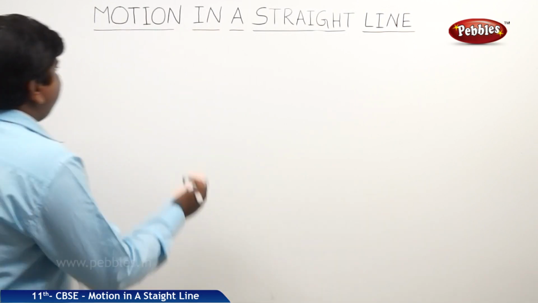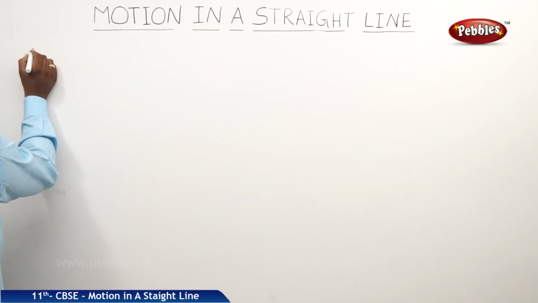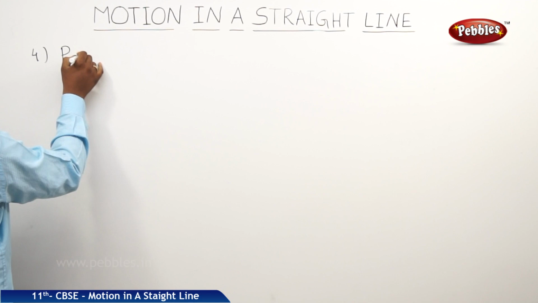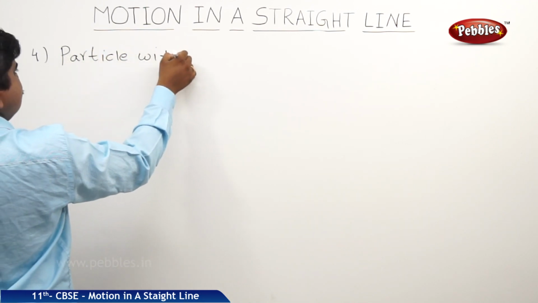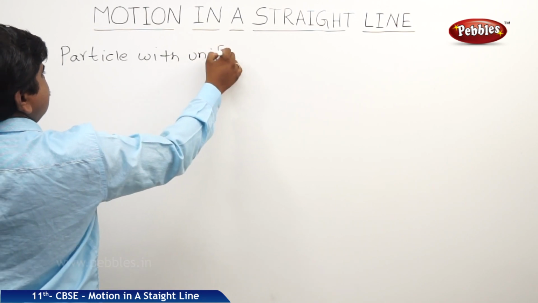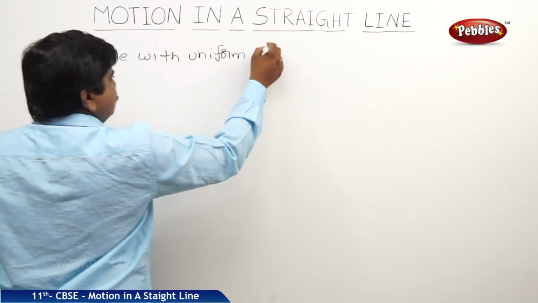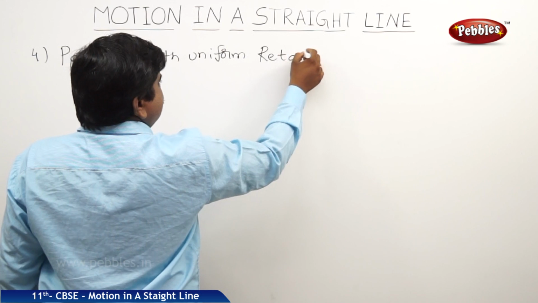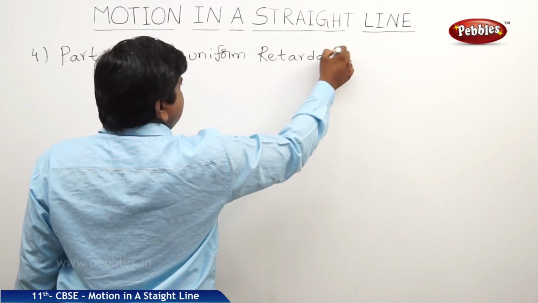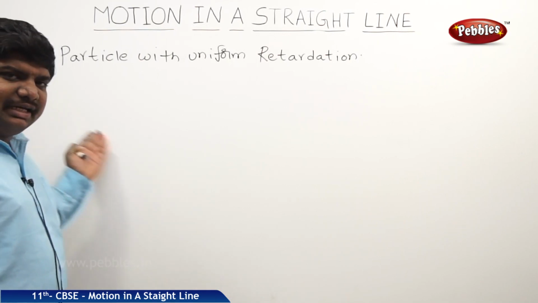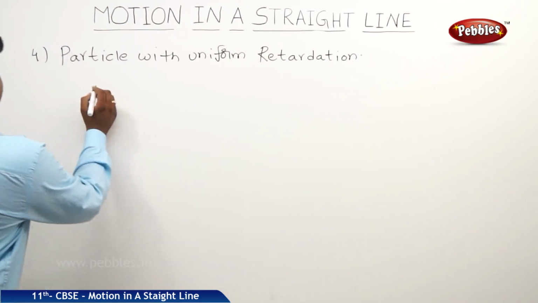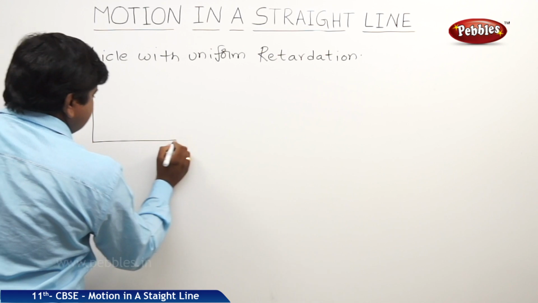The next one is a particle with uniform retardation. Retardation means negative acceleration, so the graph is like this.